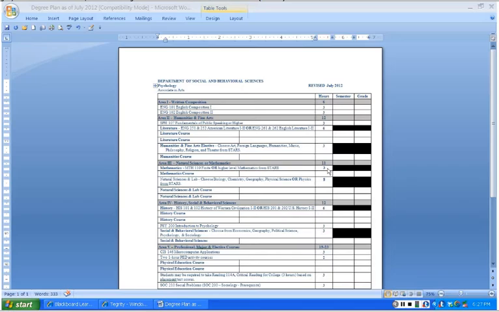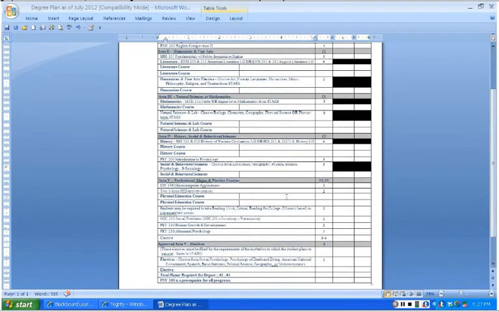Now, let's go to Area 4. In Area 4, we have History and Social and Behavior Sciences. It takes 12 hours to complete this area. For History, we have History 101 and 102, History of Western Civilization, or History 201 and 202, which is United States History. That is worth 6 credit hours. If you look below, you have Psychology 200, which is 3 hours, and you have Social and Behavior Sciences. You can choose from Economics, Geography, Political Science, Psychology, and Sociology. That's also worth 3 credit hours.